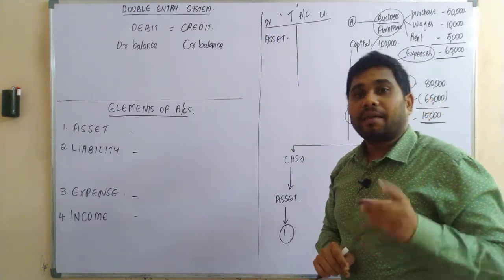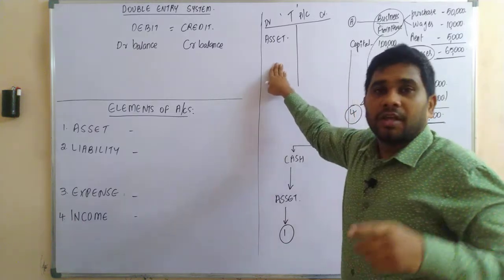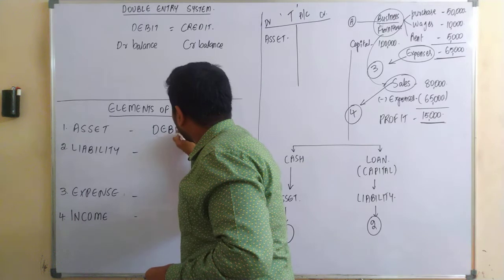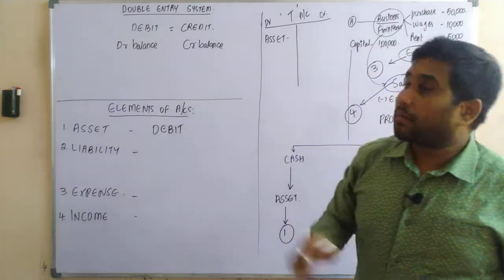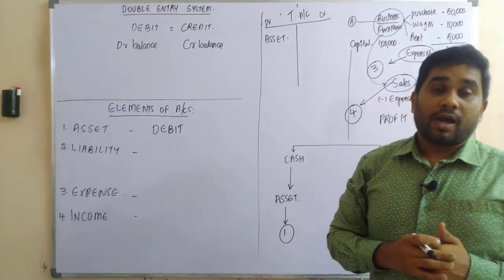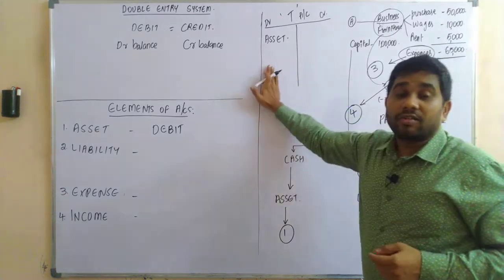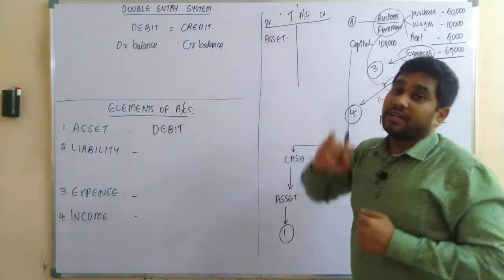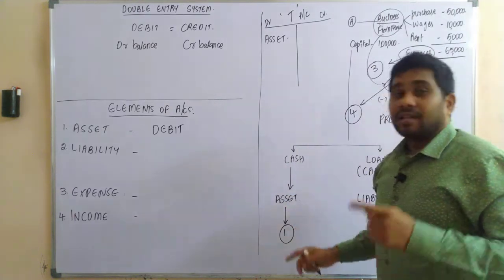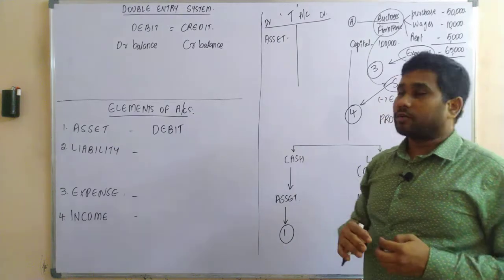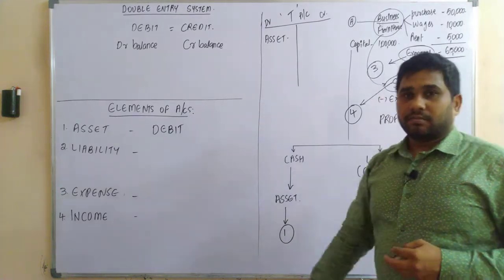That is the reason your assets have a debit balance, because it is recorded on the left hand side of the T account as it is the first component. This is the logic behind your debits and credits which were segregated.